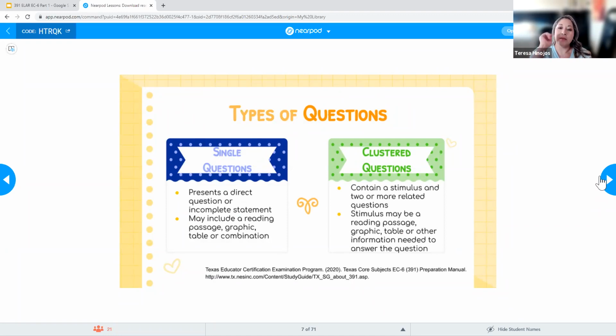So you'll have some sort of stimulus, and then you'll have 2 or more questions that are all related to that specific stimulus, but testing different competencies. With the clustered questions, again, there's going to be a lot of information. So I suggest you read the question, then go back, look for your answer. Go to the next question, read the question, then go back, look for your next answer. That's just going to be a way to save time.